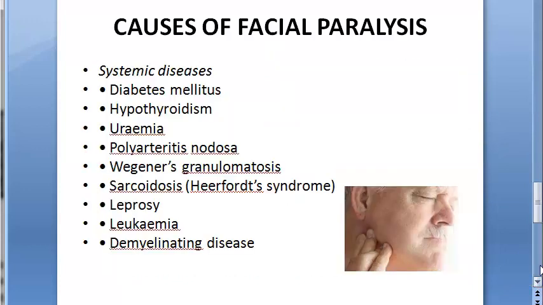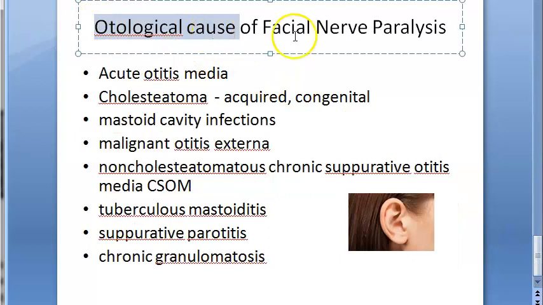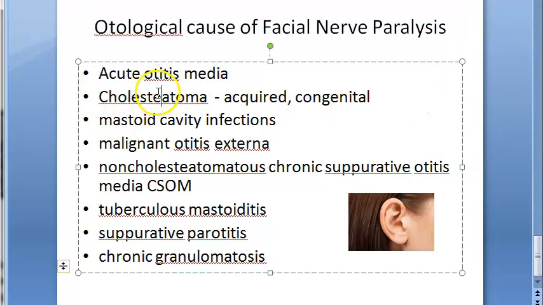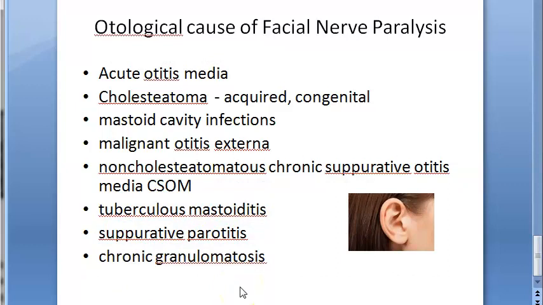Okay, so now finally we will come to the summary. Otological causes of facial nerve paralysis, all this you have to write. Otitis media, cholesteatoma, acquired or congenital. So how does this cholesteatoma come? Because of the retraction pocket and all that, right? Then mastoid cavity infections, malignant otitis externa, non-cholesteatomatous chronic suppurative otitis media, again otitis media itself, tuberculous mastoiditis, suppurative parotitis, and chronic granulomatosis.